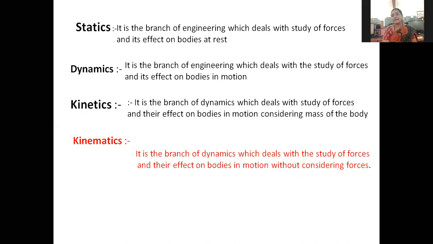There are two categories in dynamics: one is kinetics and another one is kinematics. Kinetics deals with the study of forces and relative motion on the machine parts. Kinematics means we study only relative motion, not considering any forces.